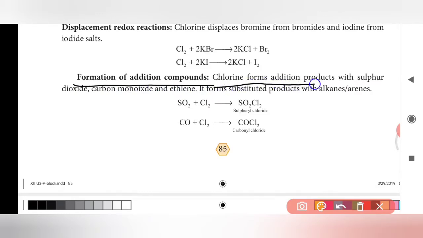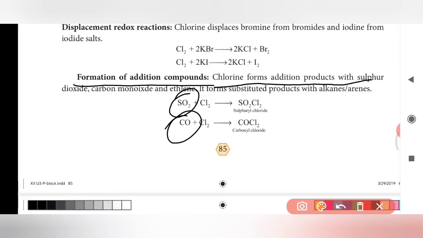Chlorine forms an addition product with sulfur dioxide, and also with carbon monoxide. Carbon monoxide is a powerful toxic gas. If you inhale carbon monoxide, it can lead to brain death.